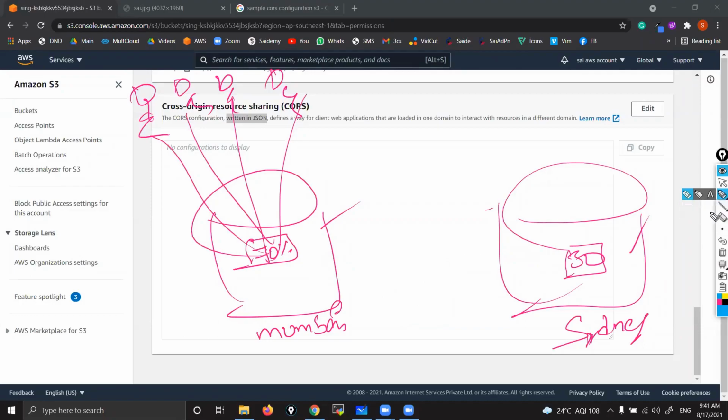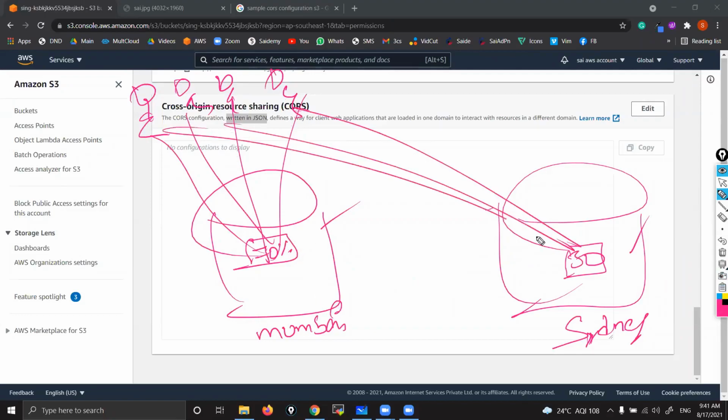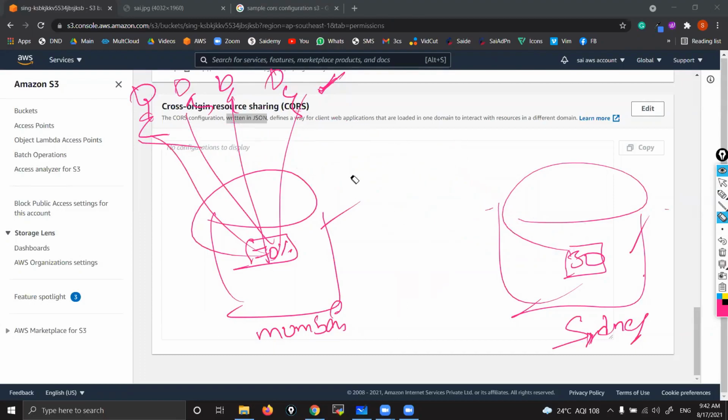What can you do here? One more choice with you: you can give customers access directly to the Sydney bucket. But here the problem is customers are in India, but the bucket is in Sydney. Obviously, latency is there. It takes a lot of time to access. See, copying the data is different, accessing the data is different. I'm watching a YouTube video. It doesn't mean that I'm copying the entire YouTube content. No, I'm accessing that website, but I'm not copying the data. So here the problem is latency. Now, how to address this issue? To address it, we use CORS.